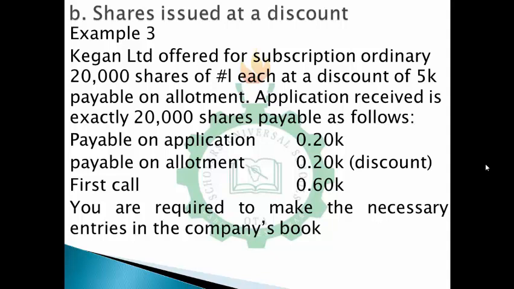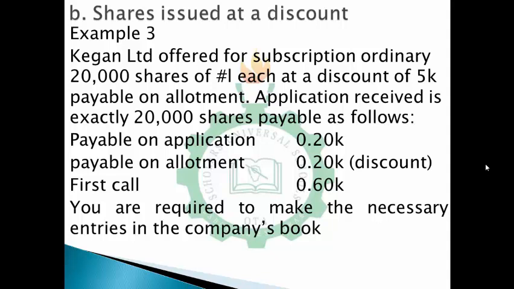Okay, so what it implies is the nominal value of this share is 1 naira. However, the company is ready to offer the shares at 95 kobo. So application received is for exactly 20,000 shares payable as follows. That is, on application they receive 20 kobo, on allotment they receive 20 kobo, and on the first call they receive 60 kobo.